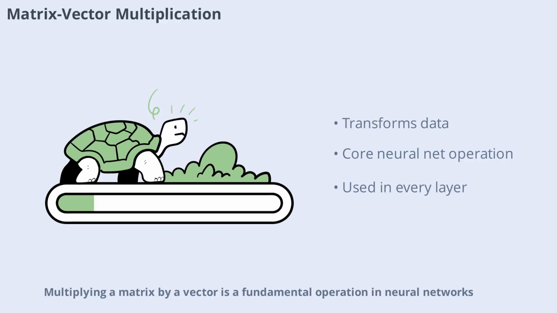Multiplying a matrix by a vector is a fundamental operation in neural networks. It allows us to apply transformations to data, such as combining features or applying learned weights. This operation is used repeatedly in neural networks to process inputs and propagate information through layers. Understanding matrix-vector multiplication helps you see how data flows and changes as it moves through a neural network, setting the stage for more advanced concepts.